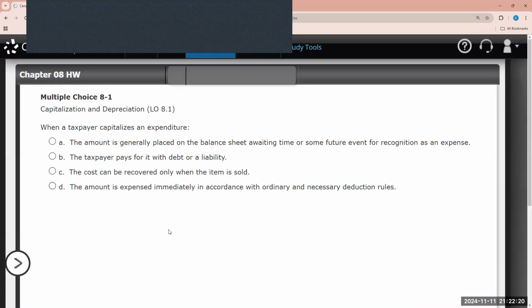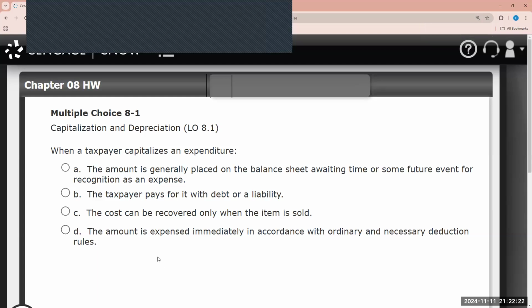This question asks, when a taxpayer capitalizes an expenditure, the amount is generally placed on the balance sheet, awaiting time or some future event for recognition as an expense. The taxpayer pays for it with debt or liability. The cost can be recovered only when the item is sold. The amount is expensed immediately in accordance with ordinary and necessary deduction rules. So based on all of these answer choices, A seems to be the correct answer. And we'll go through the others.